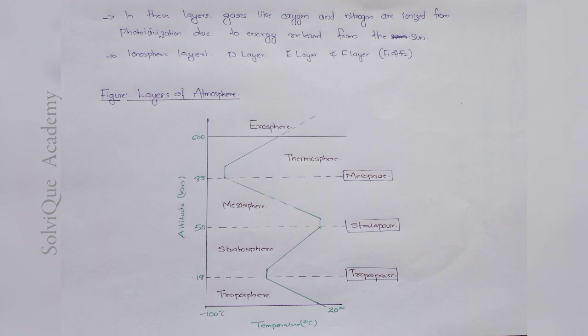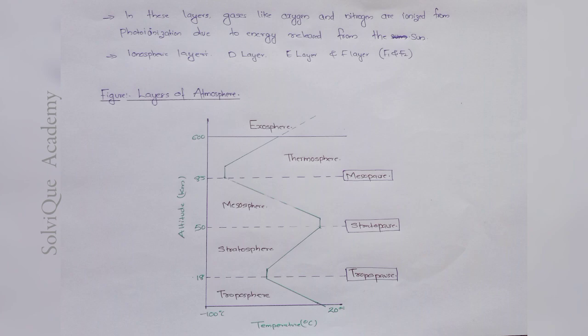Sometimes they may ask questions from the ionospheric layers. There are 3 layers in the ionosphere which are more important. Keep in mind, the first layer is the D layer, the second one is the E layer, and the third one is the F layer. D is the lowest layer and F is the uppermost layer. Okay, in between D and F there is the E layer. The F layer is divided into two, F1 and F2.